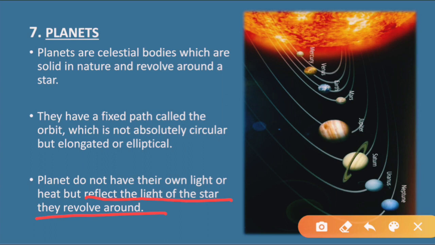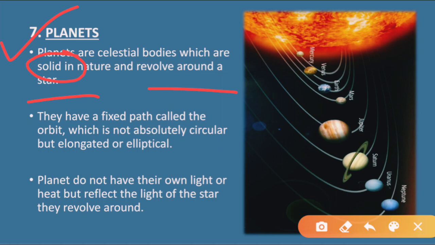Understood? So let us revise again quickly. What are planets? Planets are celestial bodies, the bodies which are present in space, which are solid in nature, meaning they are not in gaseous or liquid form, and they revolve around a star.